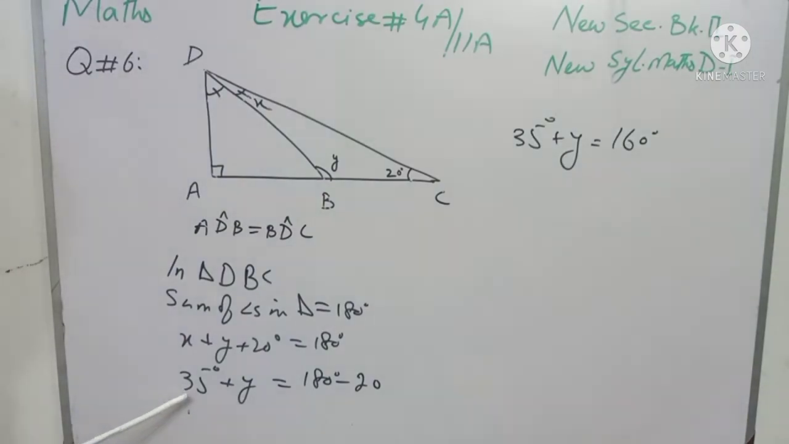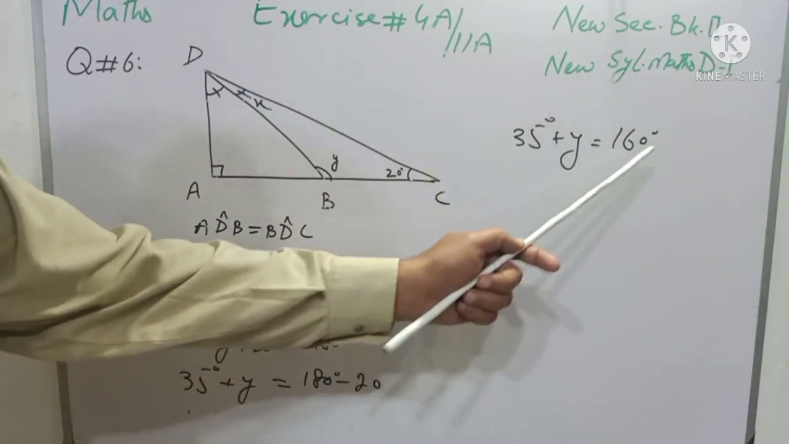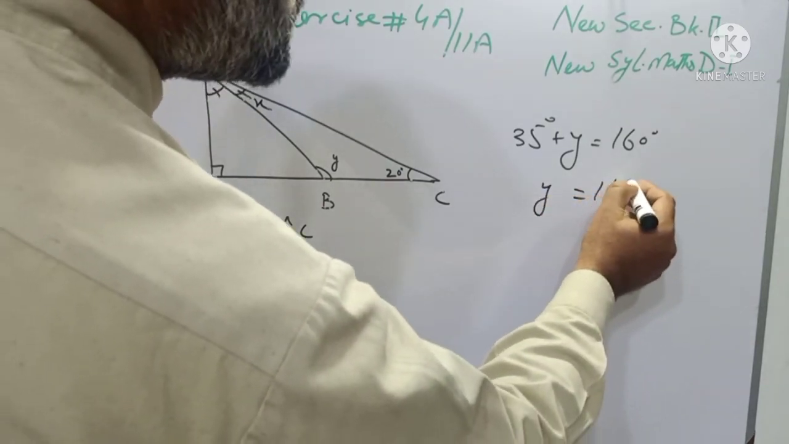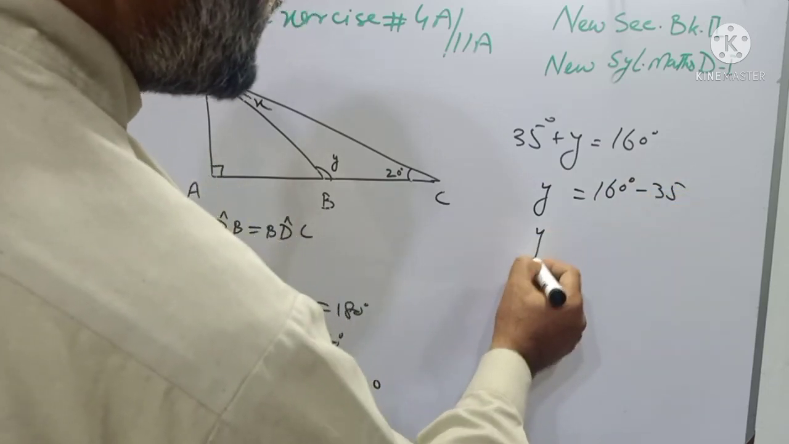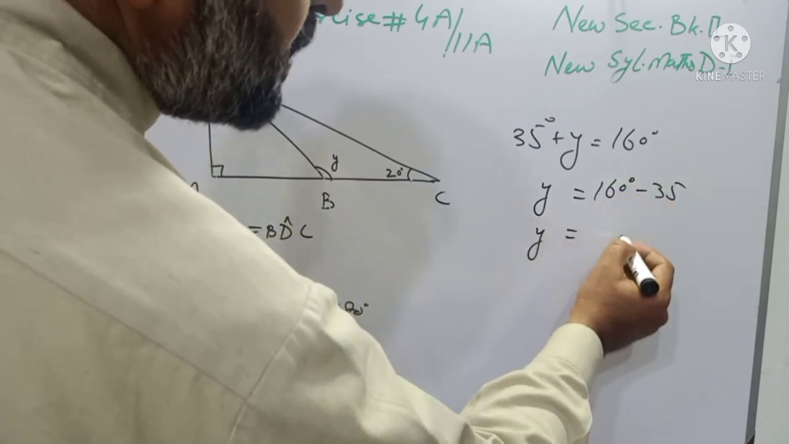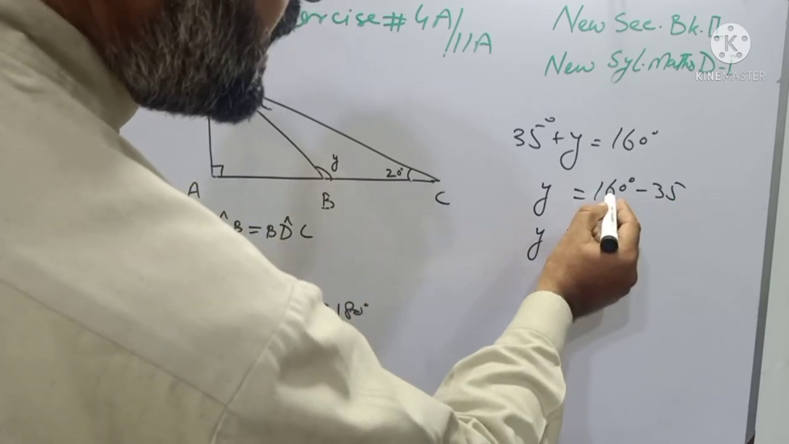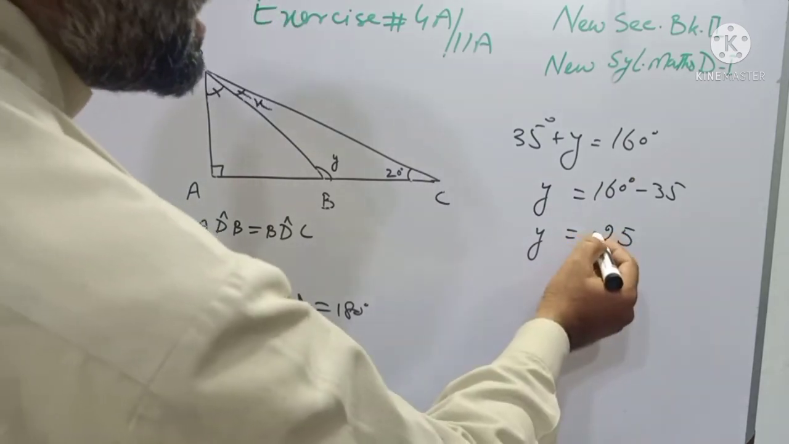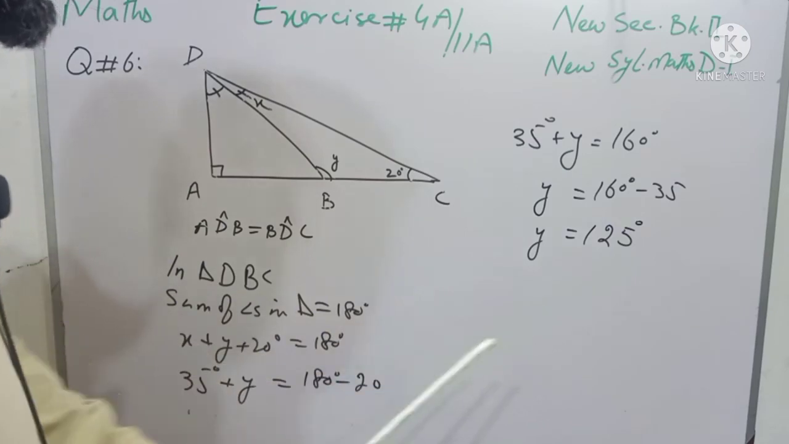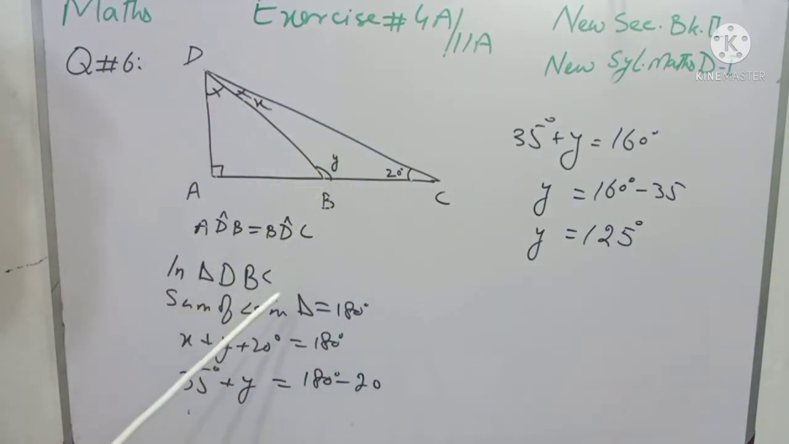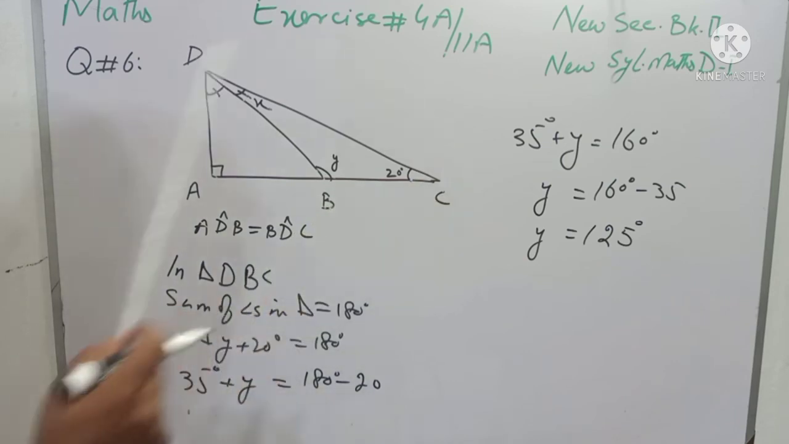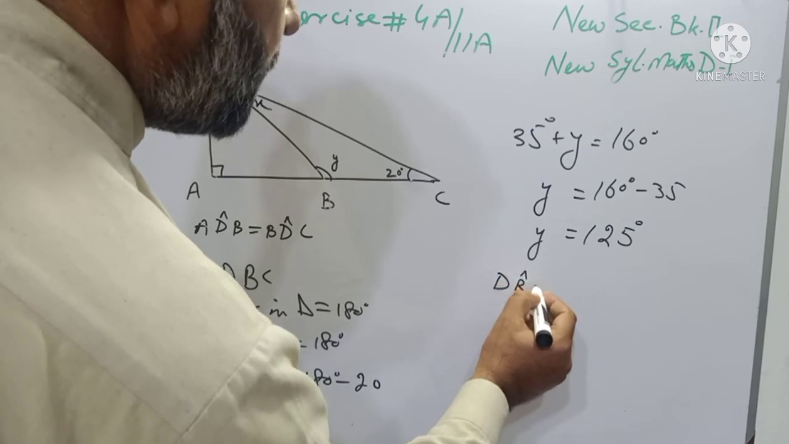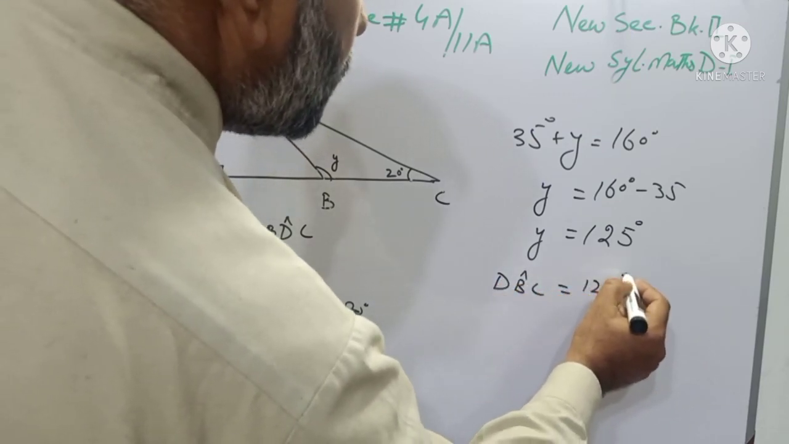And students, 35 is plus on the left side. When we transfer it to the other side, it will become minus. So students, Y is equal to 160 degree minus 35 degree. 5 subtracted from 10, and we will have 5. 3 subtracted from 5, because we have taken 1 as carry, and remaining is 2, and 1. So the value of Y is 125 degree, and Y is the name given to angle DBC. So students, angle DBC, I mean to say the second part, is equal to 125 degree.